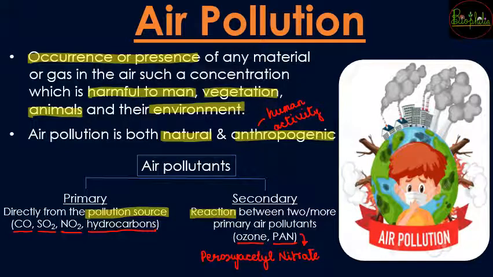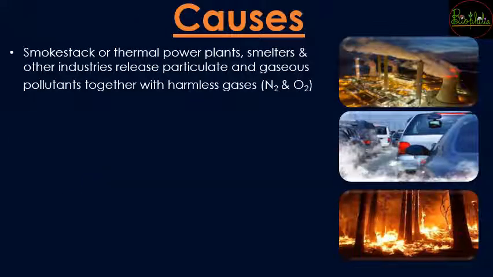So as we have understood the introduction of air pollution, now let's get ahead. So now let's see what are the causes of this air pollution. So causes, my first cause is going to be because of the industries which are releasing a lot of smoke. So this can come either from the thermal power plants, the smelters wherein the ores are converted into metals, or any other industry which is releasing particulate matter or is releasing gaseous pollutants.